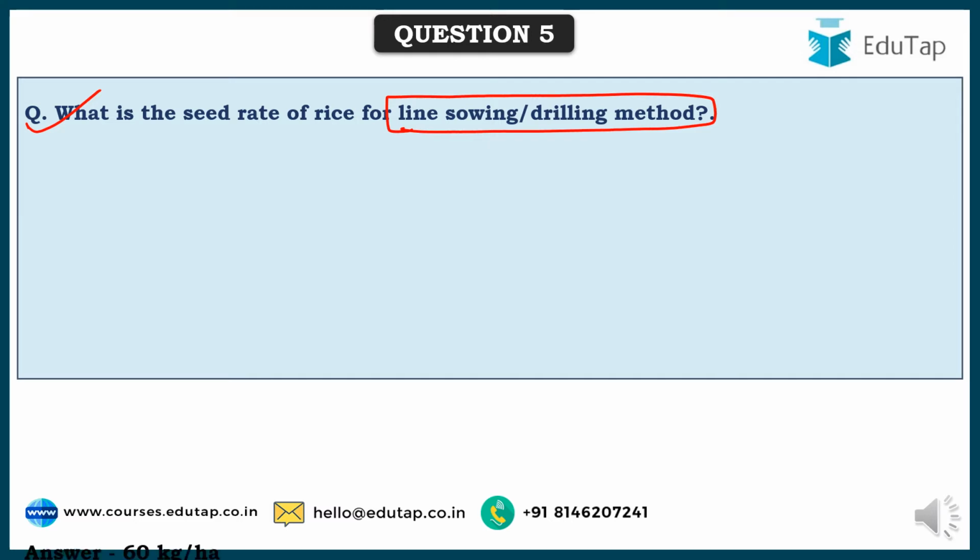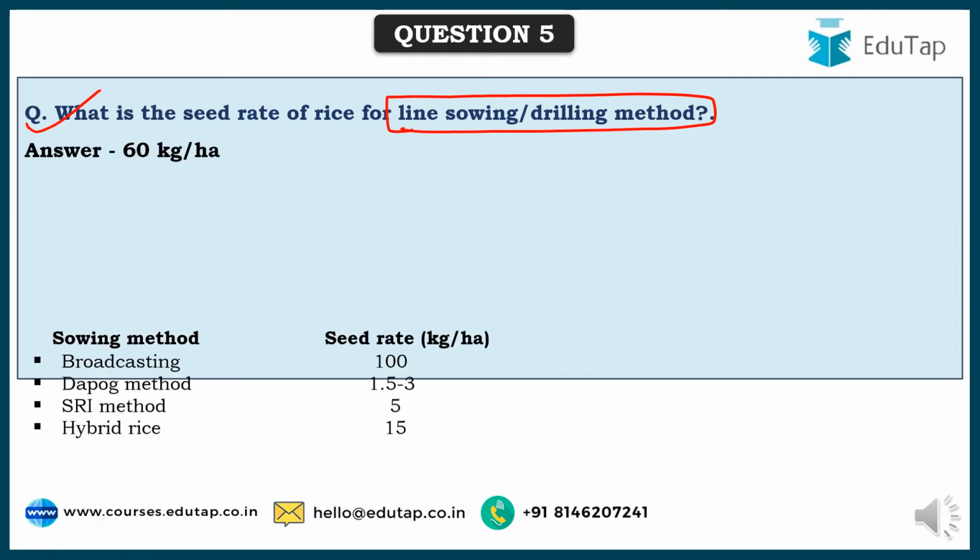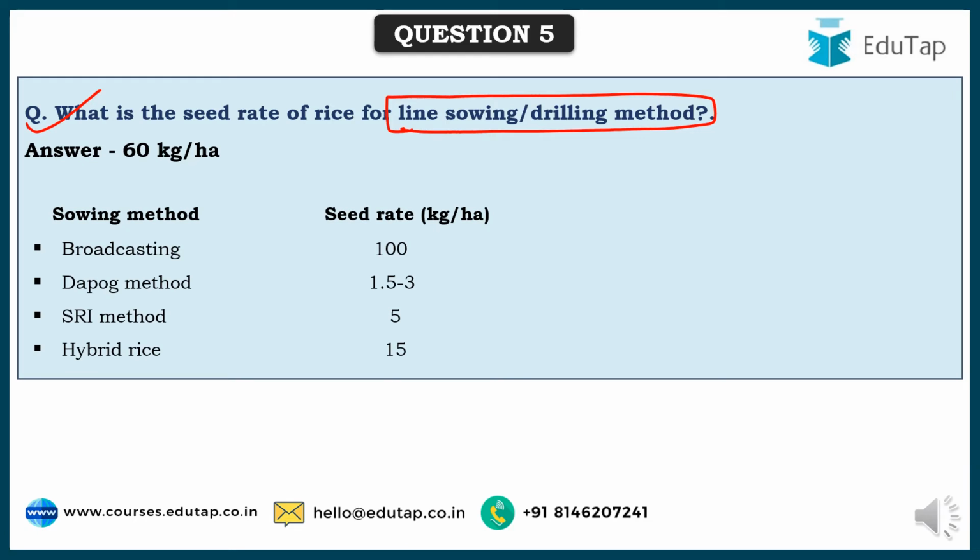As you can see, for line sowing or drilling method, it's 60 kg per hectare, whereas broadcasting requires 100 kg per hectare, DAPOG method 1.5 to 3 kg per hectare, SRI method of cultivation 5 to 8 kg per hectare, and hybrid rice again 15 to 18 kg per hectare is required.